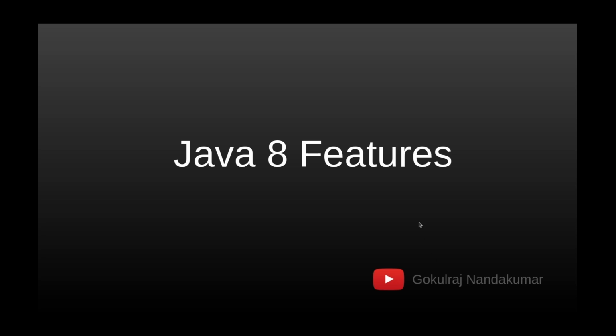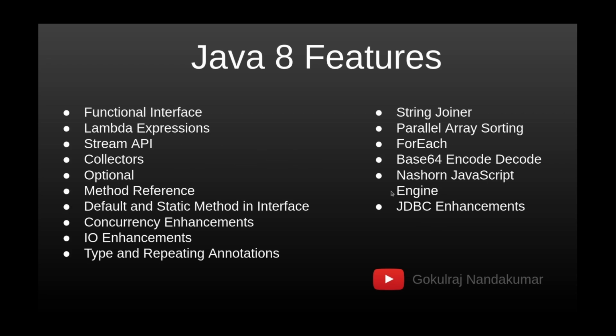Hi all. Today we are going to discuss Java 8 features. Java 8 introduced a lot of features like functional interface, Lambda expression, and Stream APIs, a lot of functional related features. There were also a lot of improvements in concurrency like CompletableFuture, a lot of IO enhancements, JDBC enhancements, parallel array sorting, forEach, string joiners, and a lot of utility class improvements. A lot of features started with Java 8.